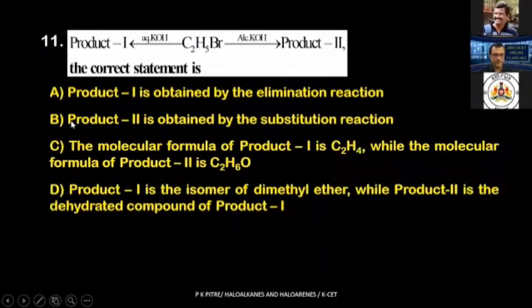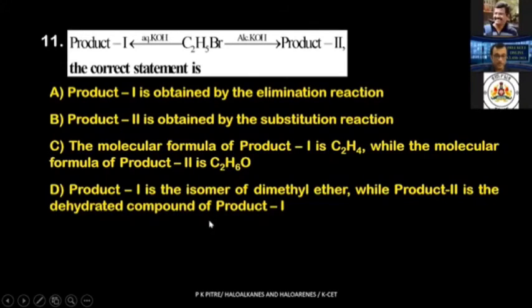Look, this is also one of the beautiful questions. Ethyl bromide is treated with alcoholic KOH, you get product 2, and ethyl bromide is treated with aqueous KOH, you get product 1. The correct statement is: product 1 is obtained by elimination reaction. Product 2 is obtained by the substitution reaction. The molecular formula of product 1 is C2H4, while the formula of product 2 is C2H6O. Product 1 is the isomer of dimethyl ether, and product 2 is the dehydrated compound of product 1.